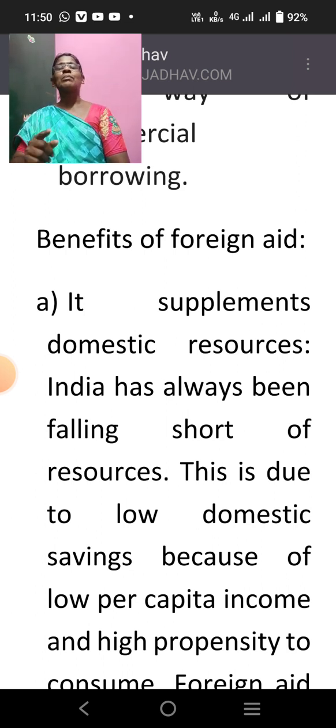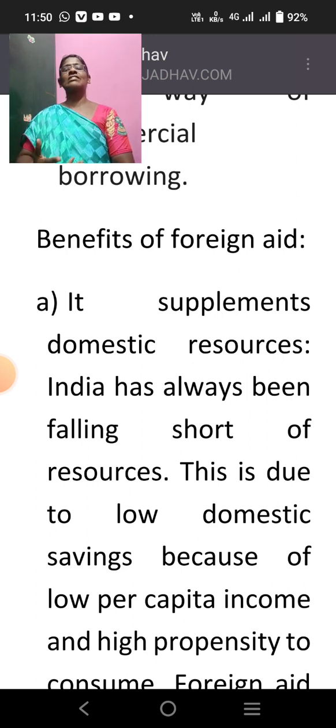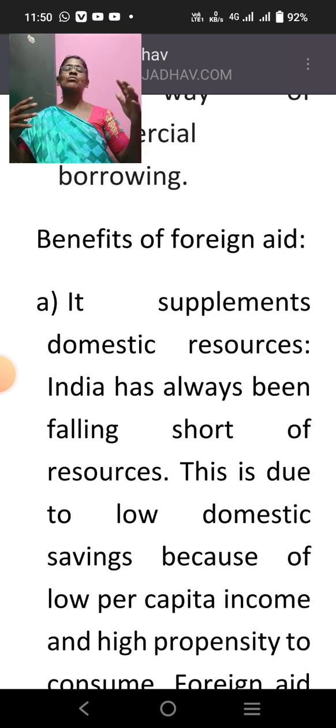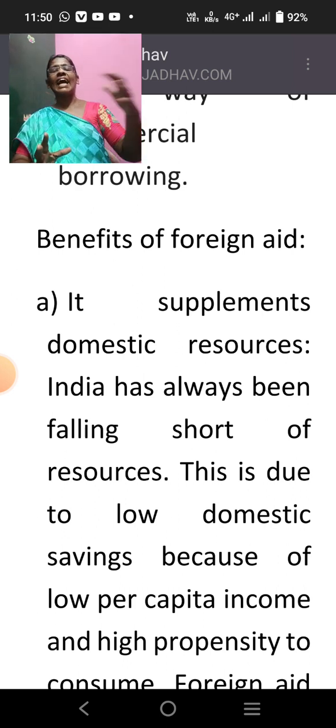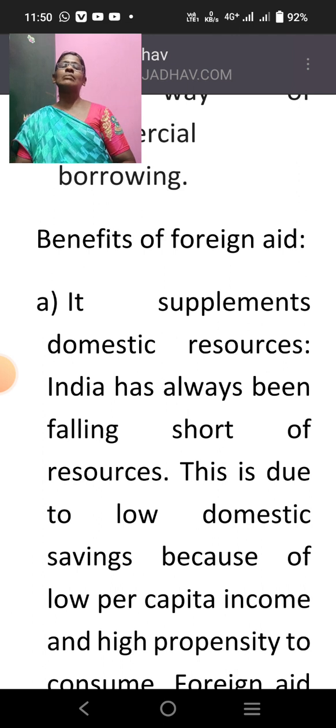First one, it supplements the domestic resources. A developing country like India will not have surplus domestic savings. Our need for investment is more, but the savings in our hand is less, so we do not have enough money for economic development. But foreign aid, foreign grants or loans, supplements our domestic resources. As given in the material, India has always been falling short of resources. Our need is more, but our supply of funds or savings is very less.